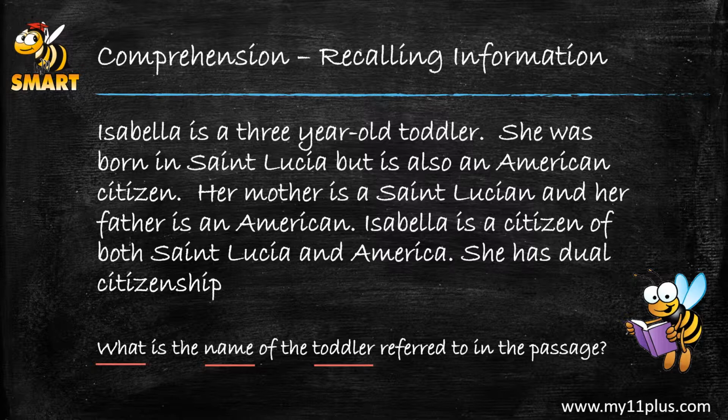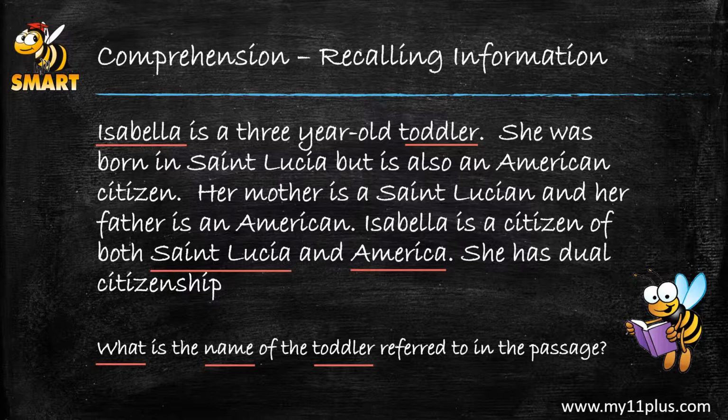So if we were to scan the passage, we would be looking for names, and we would also be looking for a keyword toddler, right? So some of the names we can see in the passage include Isabella, St. Lucia, America. Those are the names that we have in the passage. But we also have to look at the keyword toddler. So let's look for that word, and we see the keyword toddler on our first line. And that also includes the name Isabella.